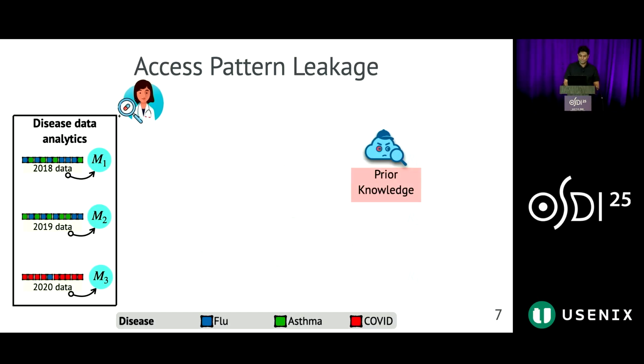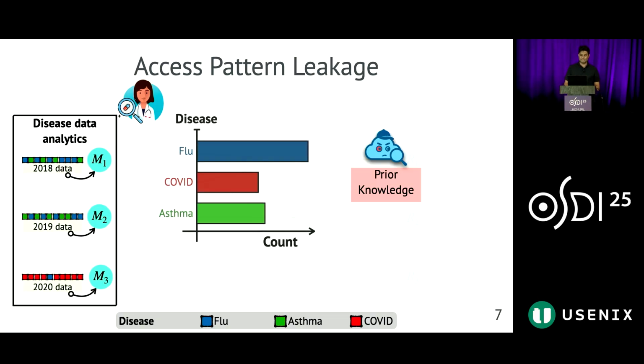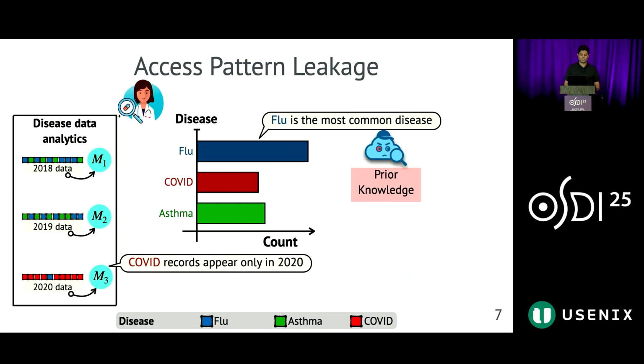We assume that the adversary in this setting has publicly available knowledge about the input data, such as the expected distribution of diseases, with flu being the most common. Also, the temporal skew in the dataset, where COVID records appear only from 2020 onwards.